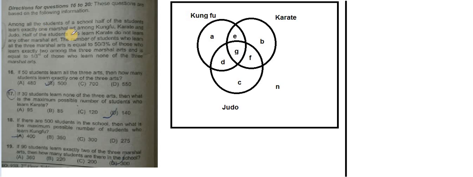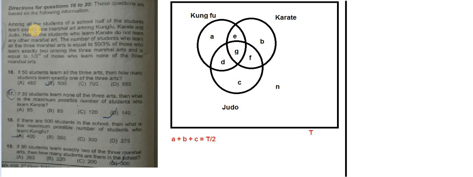The question is, among all the students of a school, half of the students learn exactly one martial art among Kung Fu, Karate, and Judo. Let's assume the total number of students is T. Half of the students learning exactly one means A, B, and C, either only Kung Fu or only Karate or only Judo. So A plus B plus C is equal to T by 2. This is half of the total, and the rest half is D, E, F, G, and N. N means those students who are not learning any of these martial arts.